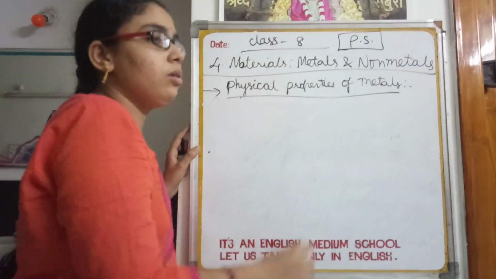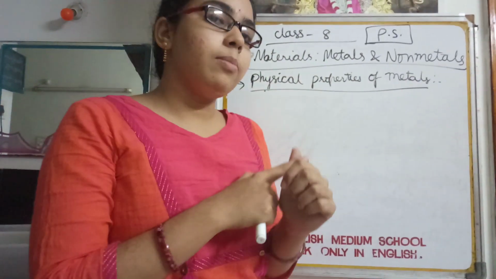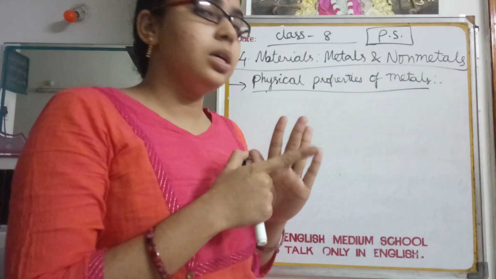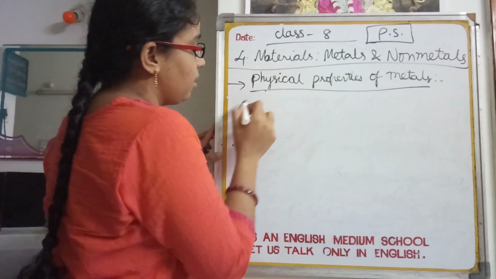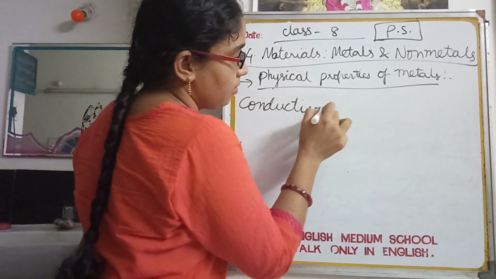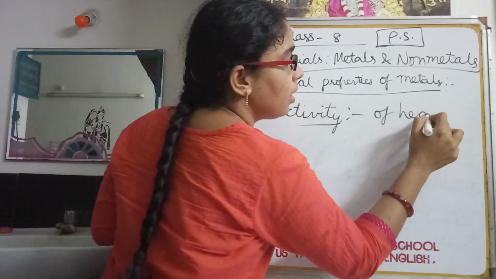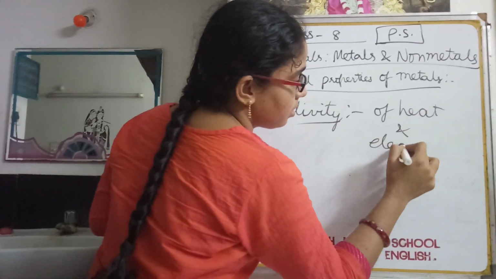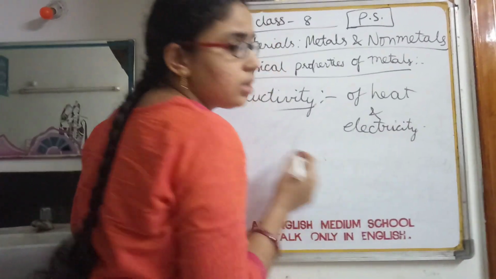So what are the physical properties of metals? We discussed till now: malleability, ductility, sonorous, lustrous, hardness, and conductivity. Metals are good conductors of heat and electricity.